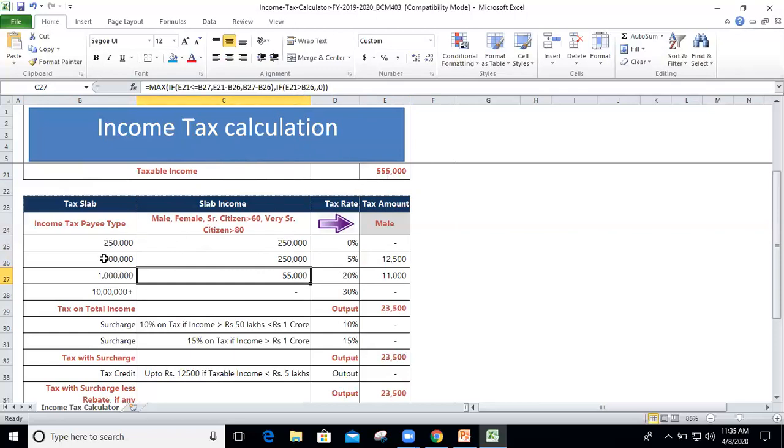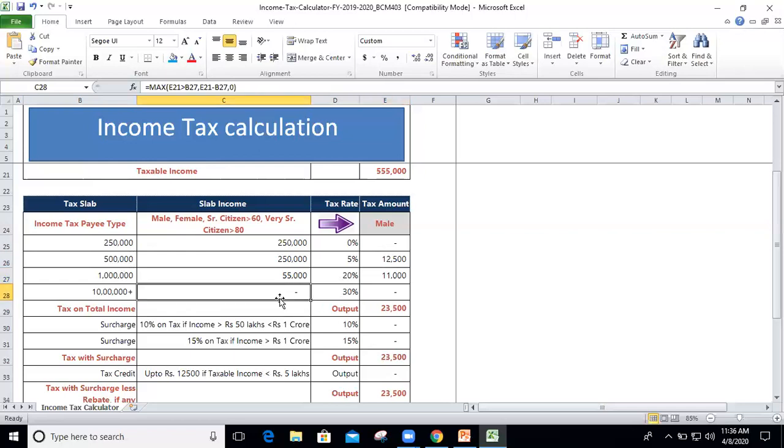So when we were considering the second one, we were taking the amount from here, and when we are considering the third one, we are taking the amount from the second one. Whatever amount we get here is multiplied by 20%, and that will be 11,000. So we can see that C27 is 55,000 into D27, 20%. So 20% of 55,000, which is one fifth of that, is 11,000.